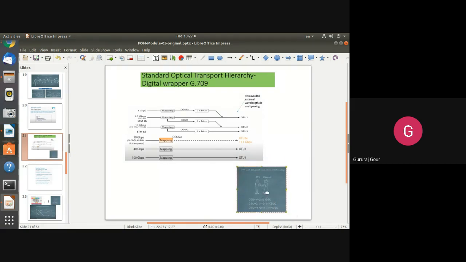If you look at this figure I brought here, ODU0, that is the optical transport data unit 0 version, is mapped with 1 GbE, the gigabit Ethernet protocol.